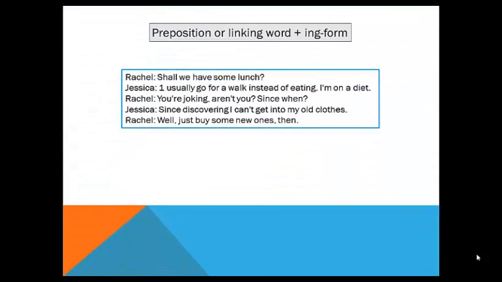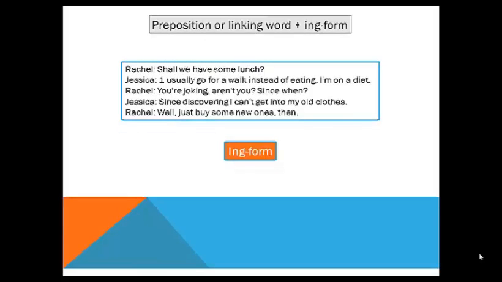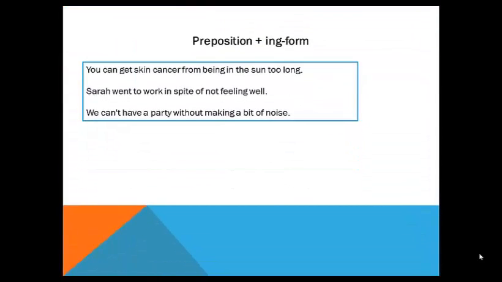The next part is preposition or linking word plus ing form. This is the example, the dialogue between Rachel and Jessica. We can use an ing form after some prepositions or linking words, but we cannot use an infinitive.